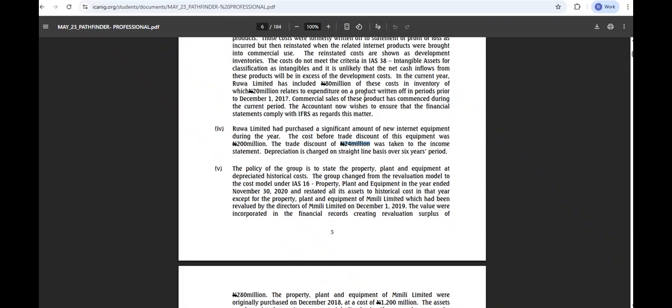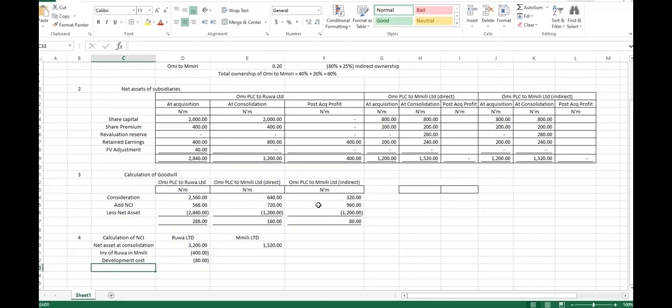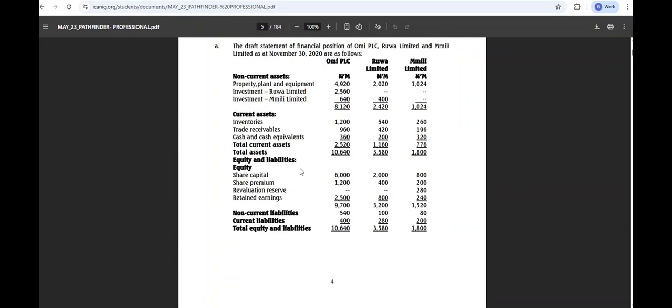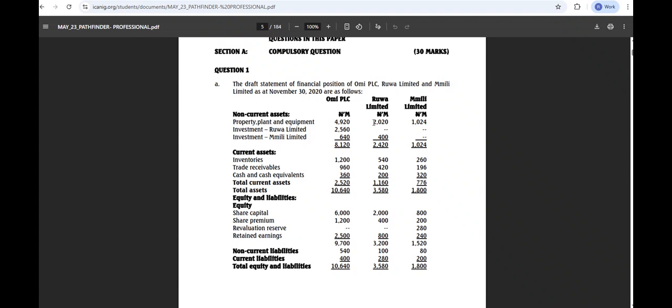Okay, sir. So we are removing it from the cost of the assets. We are removing the 20 million from the net asset, from the PPE generally. Do you understand? So which means the information we have on our PPE of 2020 has that 20 million as part of it. Do we understand that, please? Yes, sir. Shall we do that now? Okay.